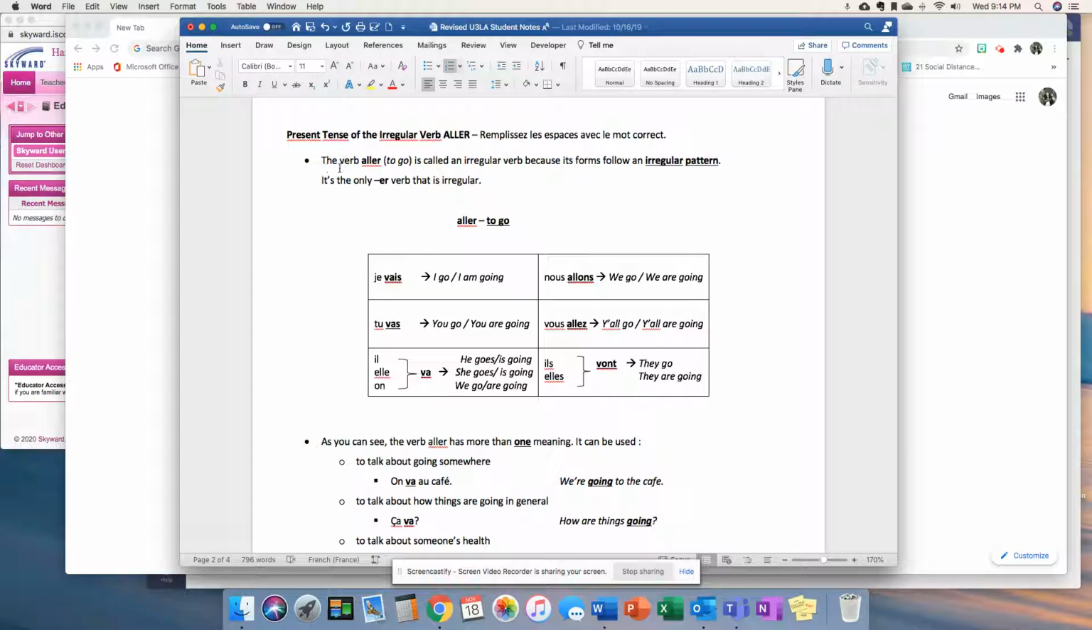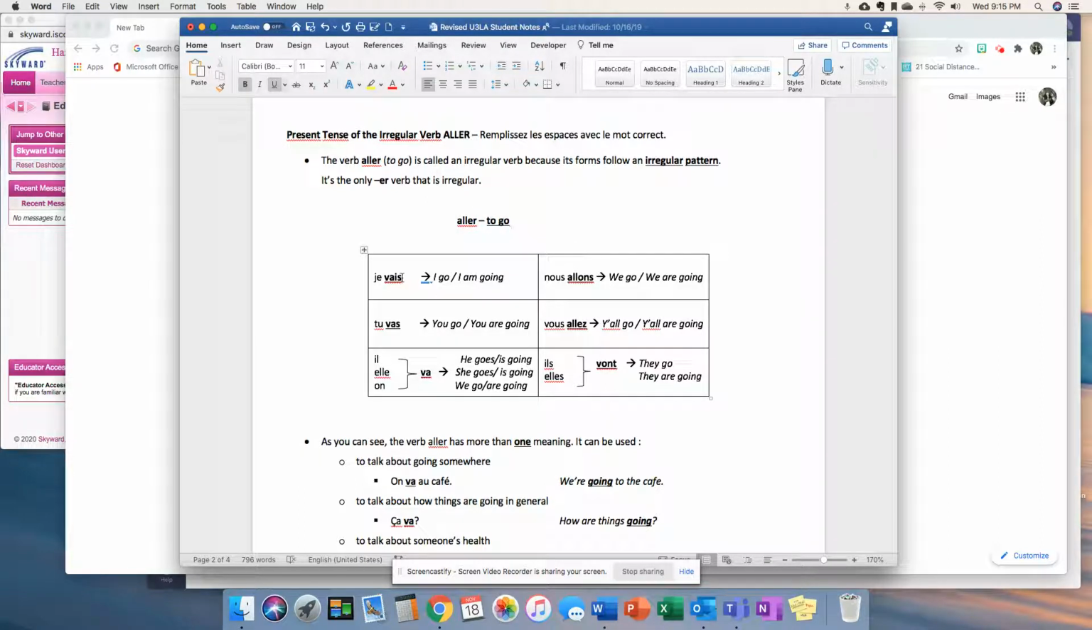So first, the verb aller, which means to go, is called an irregular verb because its forms follow an irregular pattern. It's the only ER verb that is irregular. Okay, so if that makes you feel a little bit better, it's the only ER verb that's going to be like this. So aller, here we're going to write it means to go.